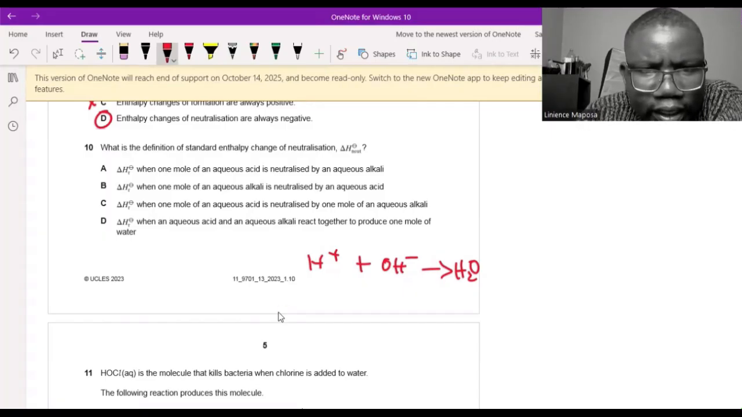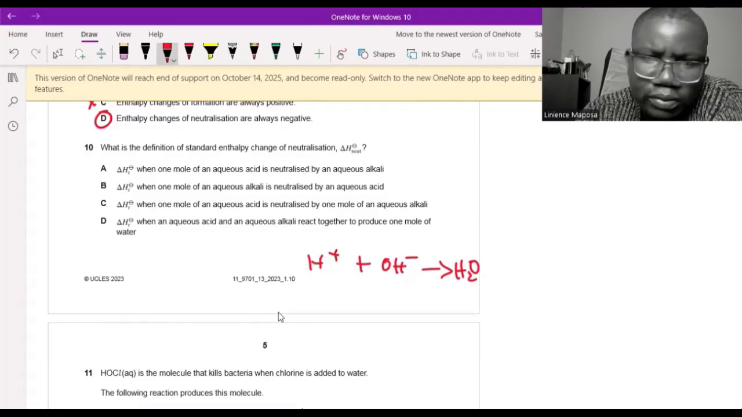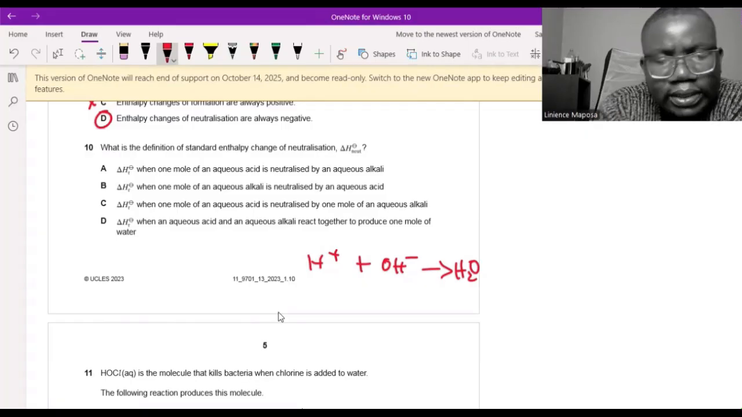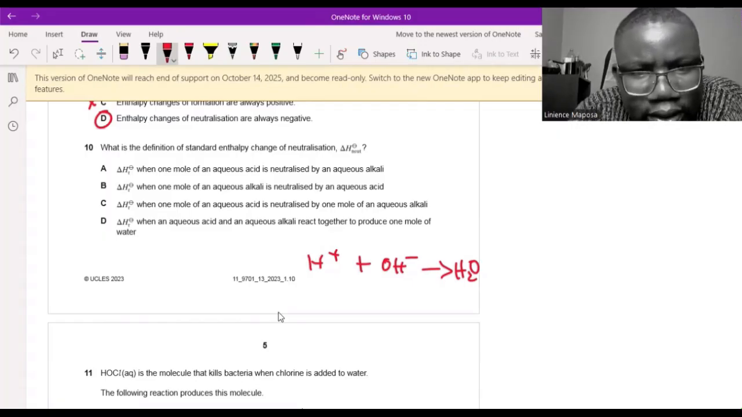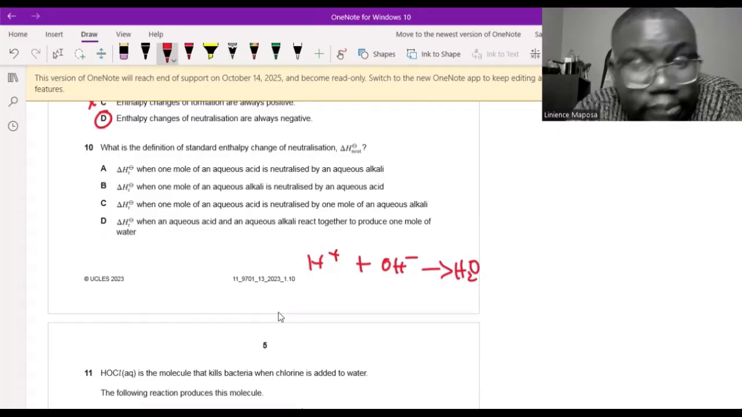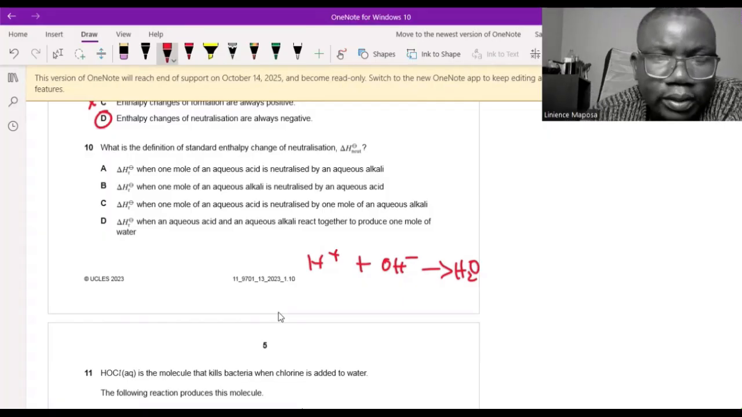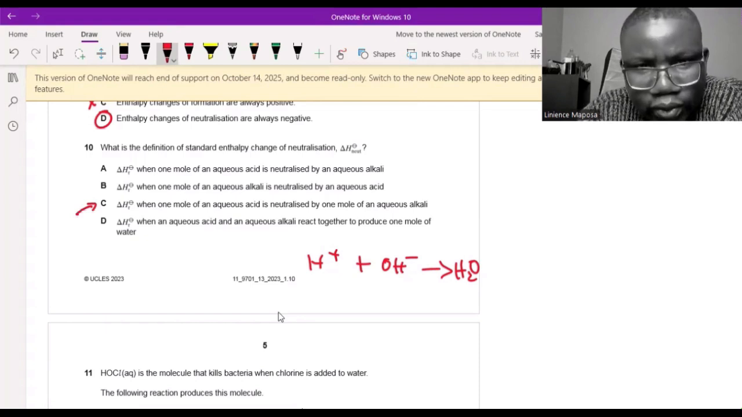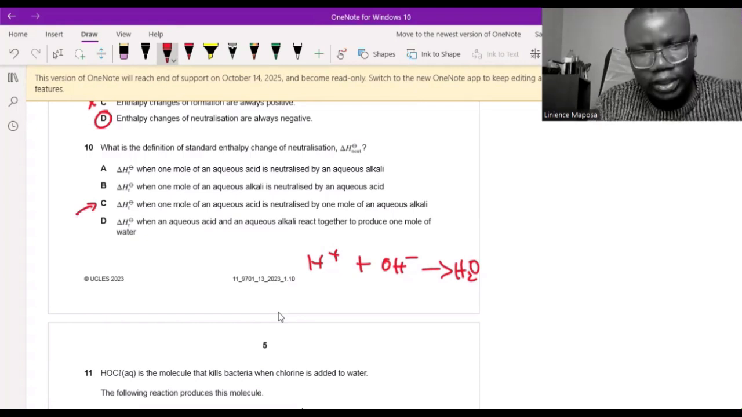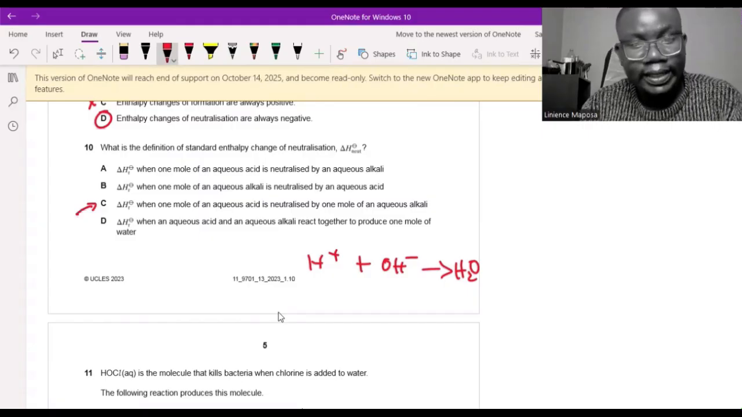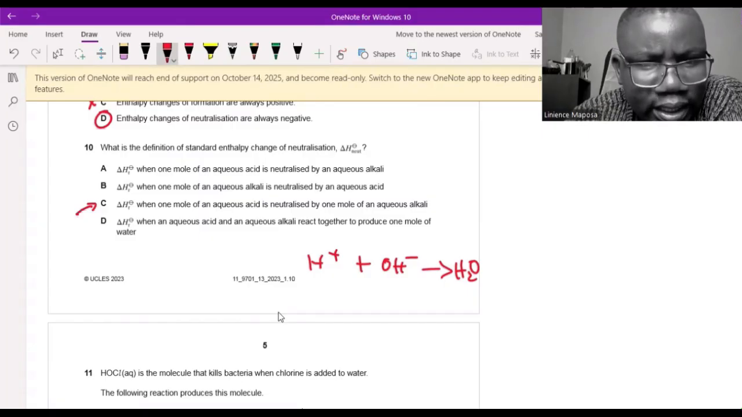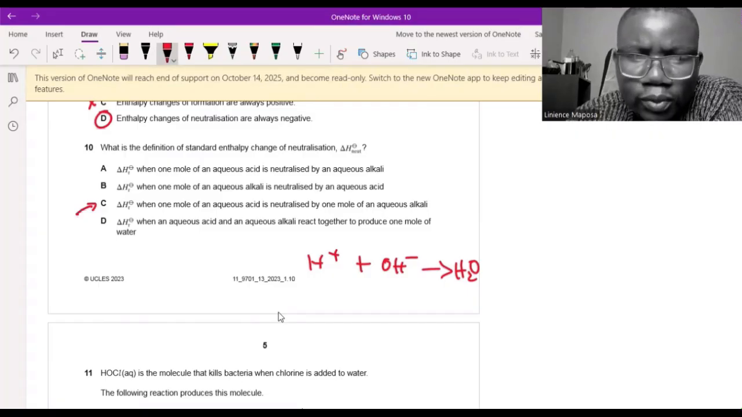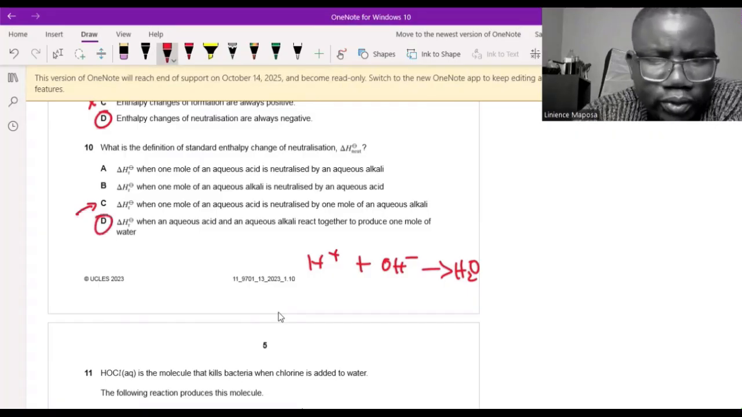So when 1 mole of an aqueous alkali is neutralized by an aqueous acid, that's not the case. It's not even always going to be like that. It's not about the 1 mole. They can neutralize with different stoichiometry. If you had a monoprotic acid like hydrochloric acid reacting with sodium hydroxide, it's different from reacting a diprotic acid like sulfuric acid. The stoichiometry is different, so you can't say 1:1 like that. Delta H when aqueous acid and an aqueous alkali react to produce 1 mole of water. This is the one we said. We have to produce water, 1 mole.